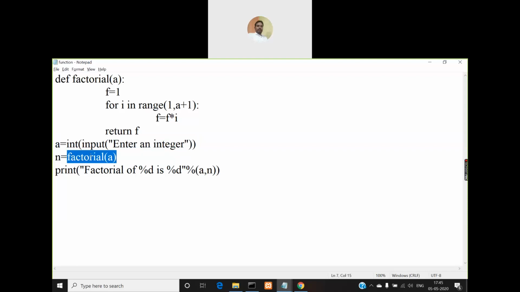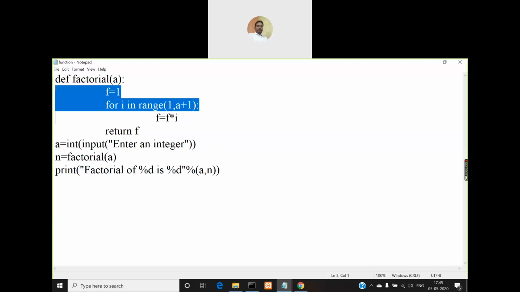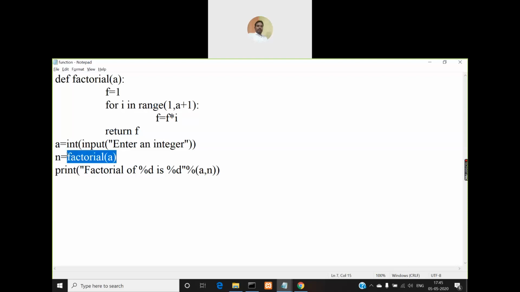Then what is this factorial function going to do? After executing all the statements that are part of this function, it is going to return a value, which is nothing but the value of variable f. That will be substituted here in place of this function call, and then that value will be assigned to n. So after returning from the function call, what will be there in n?